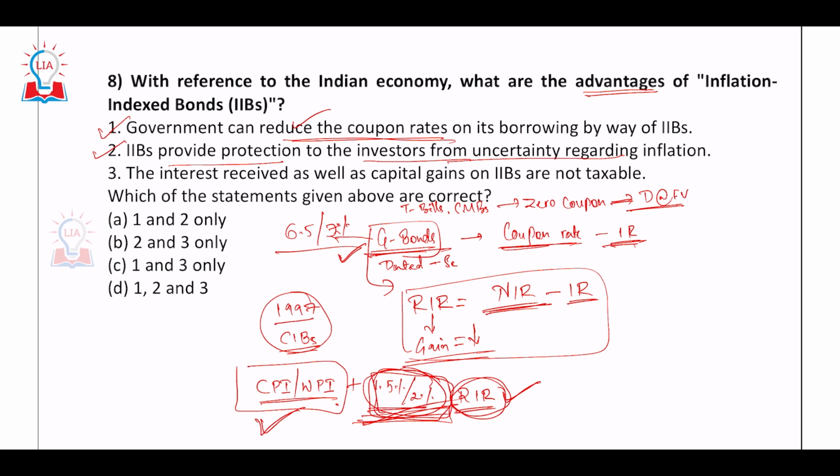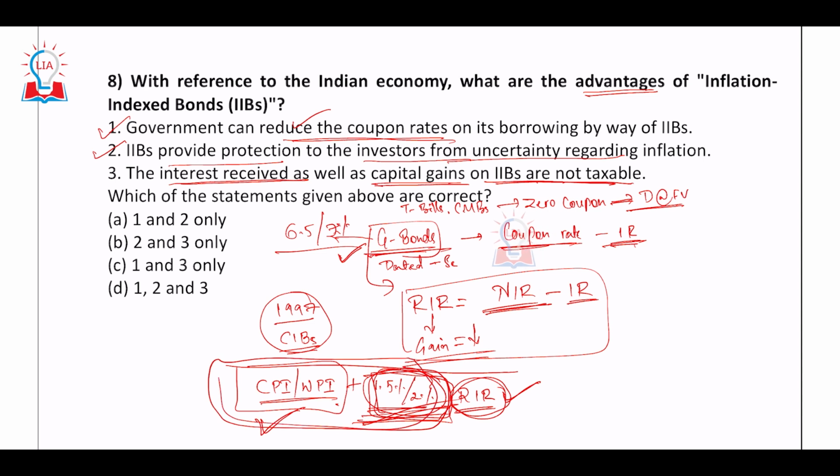The third statement is the one which creates a sort of confusion, or so to speak, you would have to know the details. But when you read it clearly, I think you would be able to get an answer. See, interest received as well as capital gains on IIBs are not taxable. Now, interest received is this. Look at this. This is the interest received. On this, is there tax? It says there is no tax.